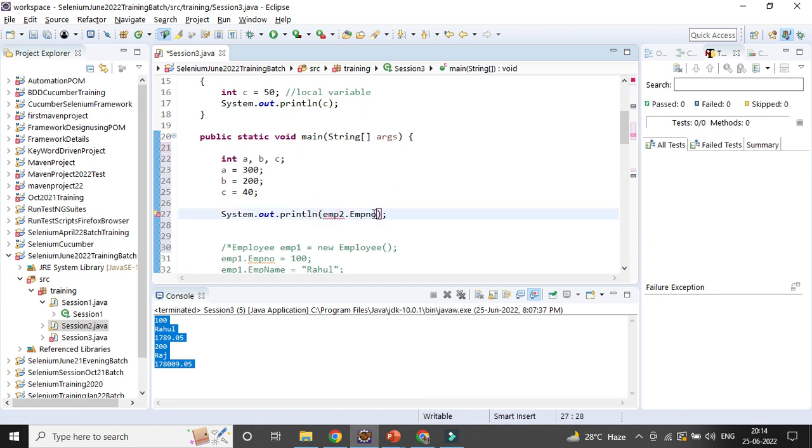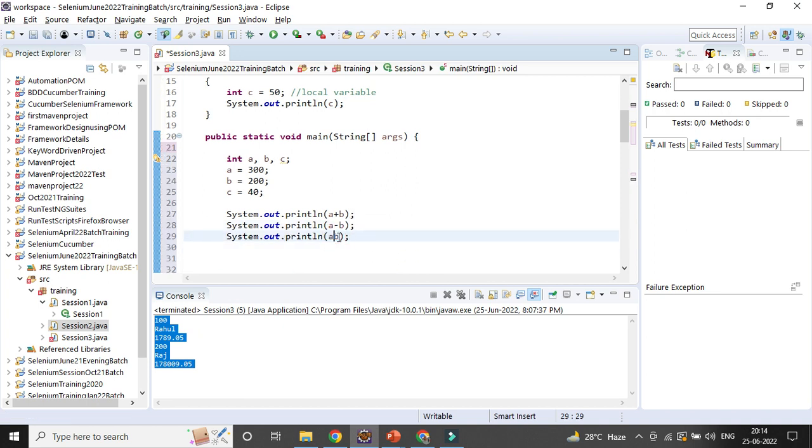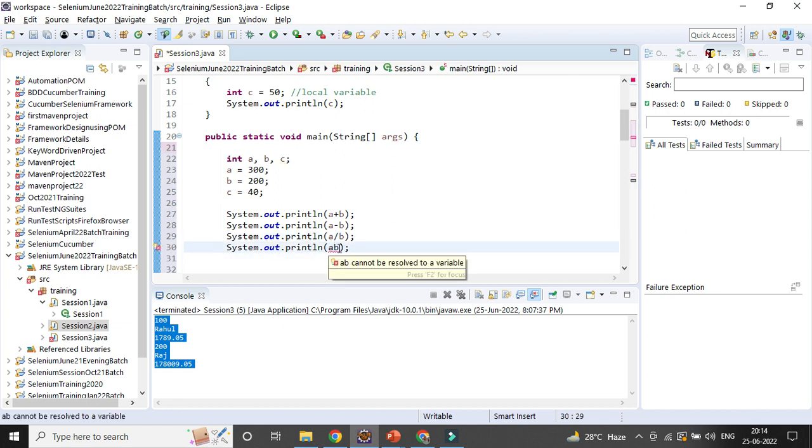a plus b, a minus b, like that, right? Multiplication, division, whatever you want to do. Division is slash. Then if you want to do modulus, you can use the modulus also. Modulus is nothing but the remainder, right? In case of c, 40 and 300, the remainder will be 20.